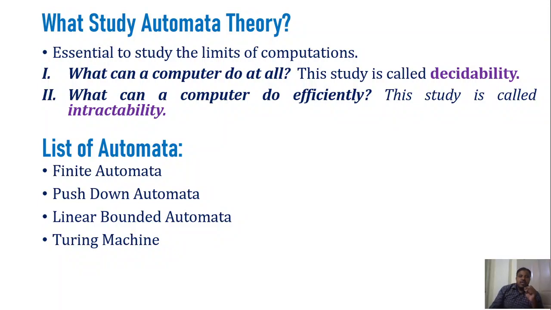So one more point here is that you may get a question: what is this formal language? Every automata accepts a certain language, or every automata understands some sort of language. Whatever language is understood by an automata is called a formal language. In order to interact with an automata, we require a language. So the language through which we interact with an automata is called a formal language.